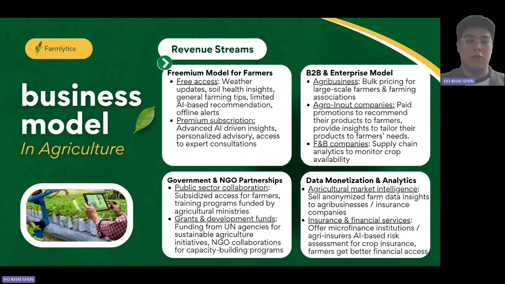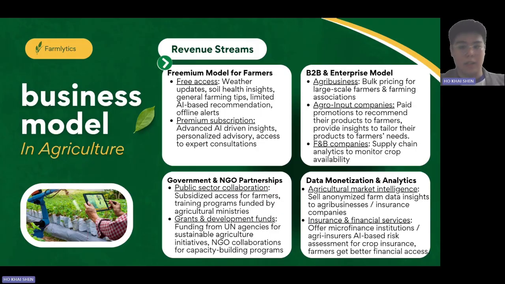So our third revenue stream will be government and NGO partnerships. Our first one will be public sector collaboration. We can collaborate with the local government to provide subsidized access for farmers. And also we can provide training programs that are funded by the local agricultural ministries. And also if we partner with NGOs, we may get grants and development funds, such as funding from United Nations agencies such as FAO, World Bank, or IFAD for sustainable agricultural initiatives, and NGO collaborations for capacity building programs.